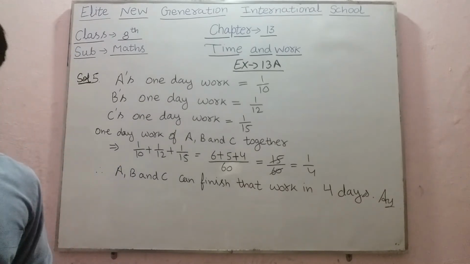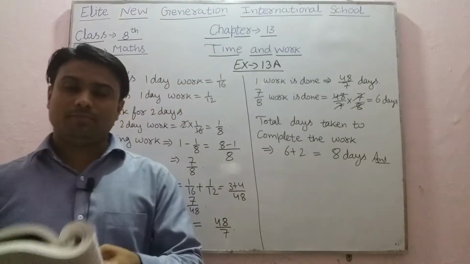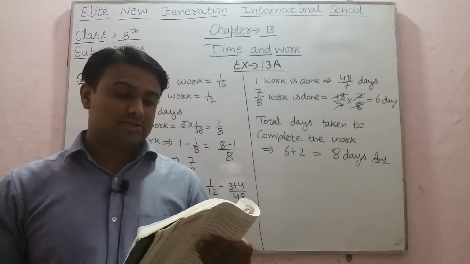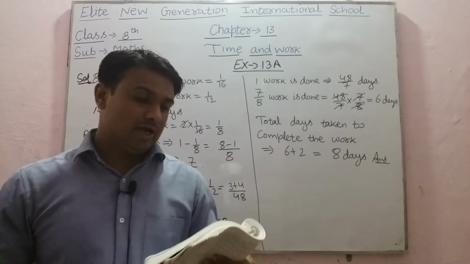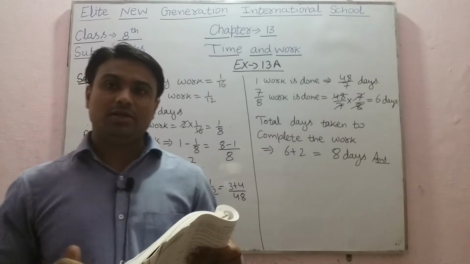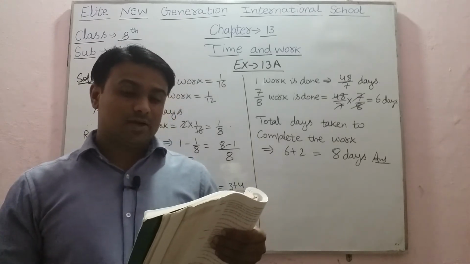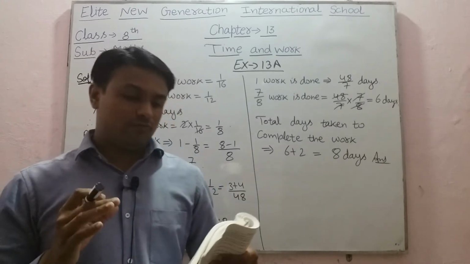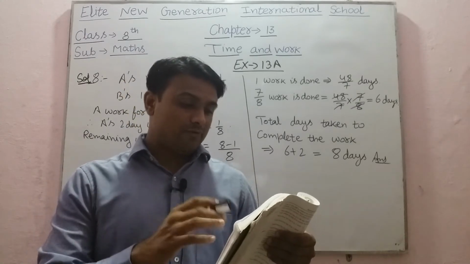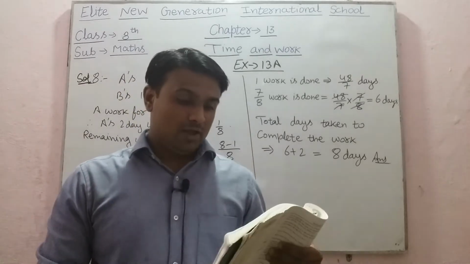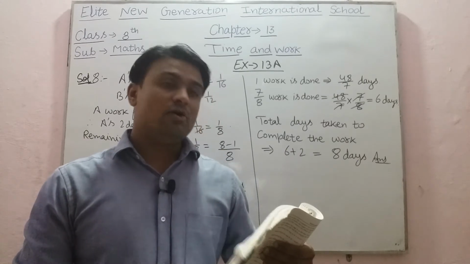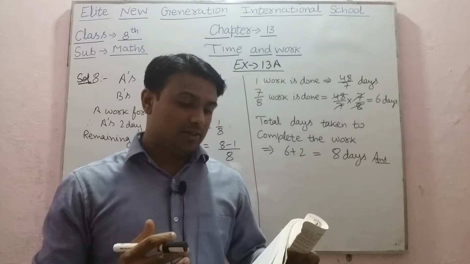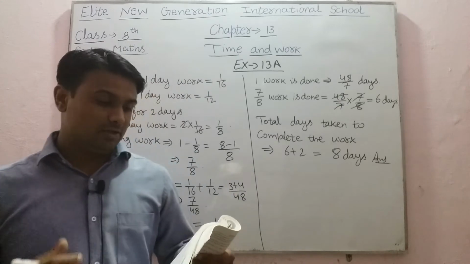Now after this, see next question. Now see question number 8. In question number 8, we have given A and B can finish a piece of work in 16 days and 12 days respectively. That means A can finish the work in 16 days and B can finish the work in 12 days. A started the work and worked at it for 2 days. After that he was joined by B. Find the total time taken to finish the work. Therefore after 2 days, B also joined A. Now we have to tell how much time was taken in completing the full work.